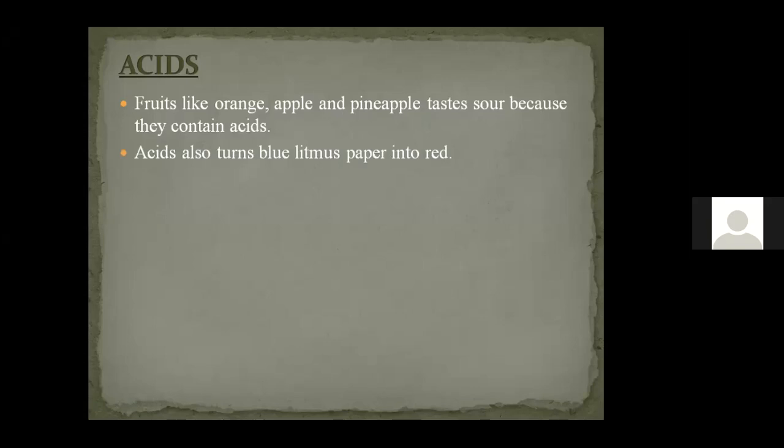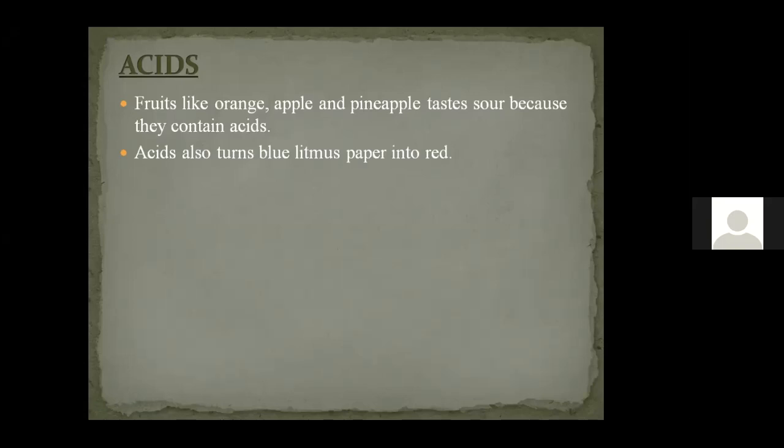So for any solution, if we want to check whether it is acidic or basic, the first thing is, if it is eatable, then we can taste it. If it is of sour taste, then that means it contains acid. And the second thing, for what we cannot taste, we can use litmus paper.